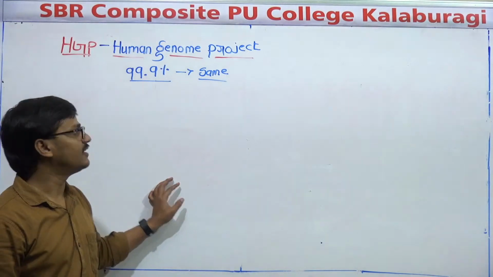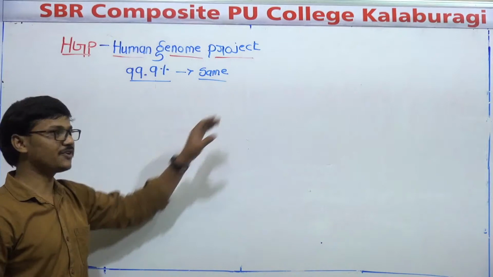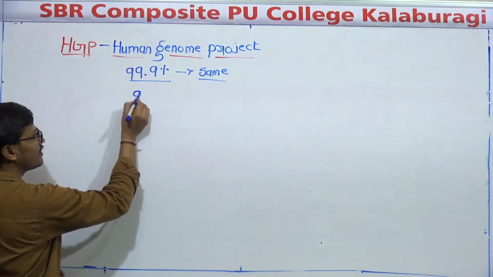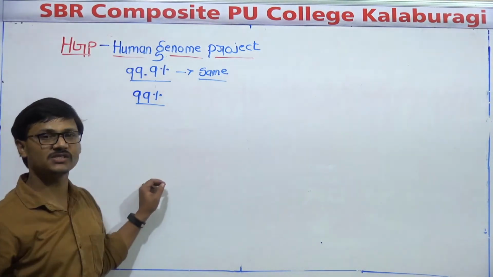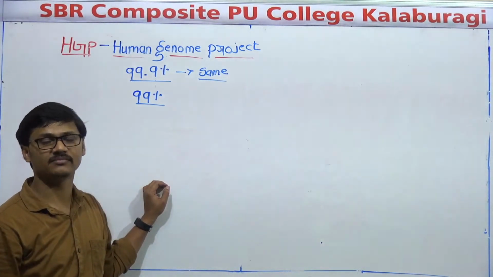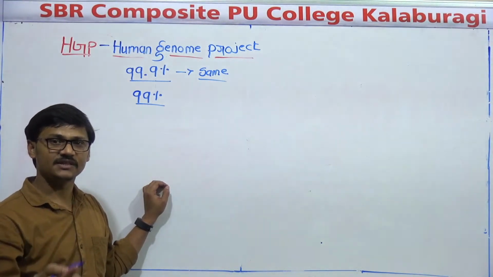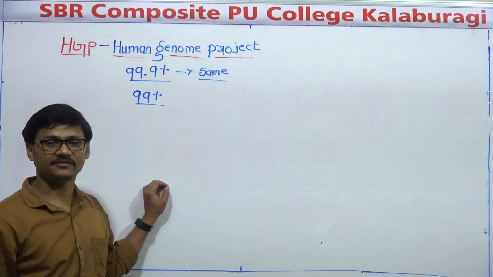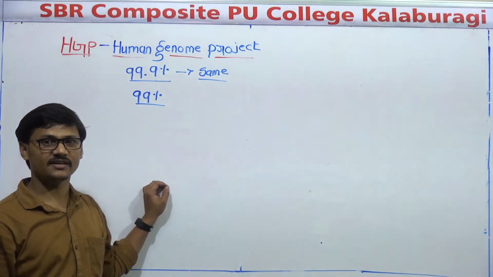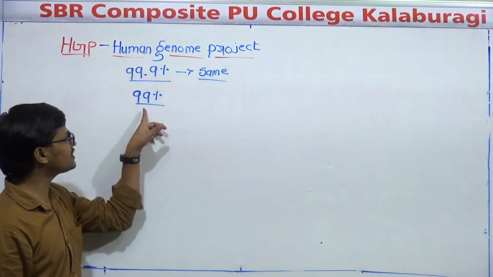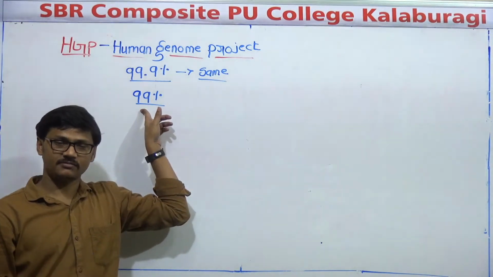If you compare man and a monkey, particularly the chimpanzee, our genome and the chimpanzee genome are 99% the same. It is just 1% of the genome that made a chimpanzee into a man. That is why sometimes, when we are alone, our ancestral character comes out. Okay. So this is the 99% similarity between human and chimpanzee genes.